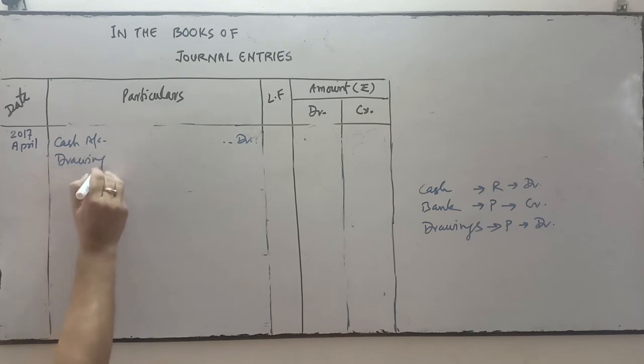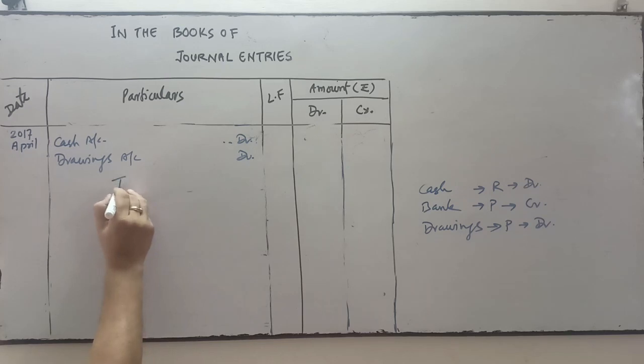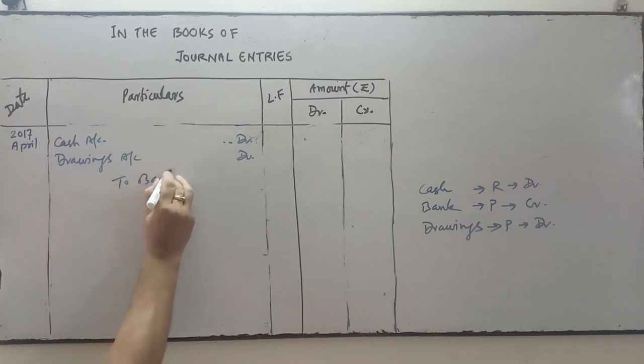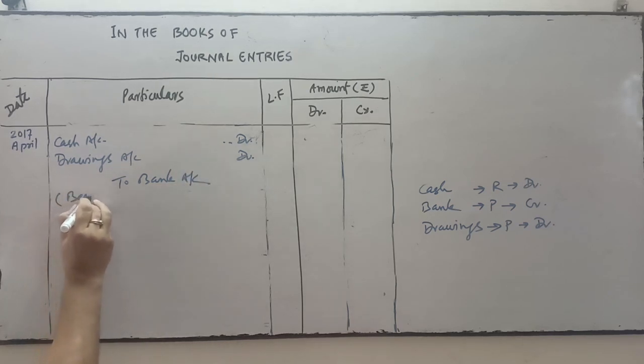So we'll write the debit first, drawings account. And bank is credit. So we'll take a space over here and we'll write the bank account. In narration, what will we write?